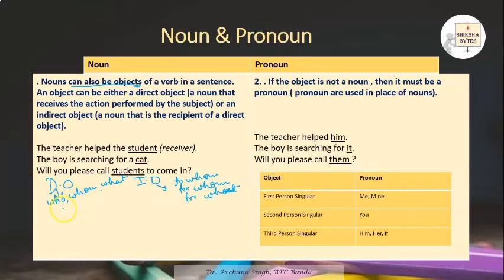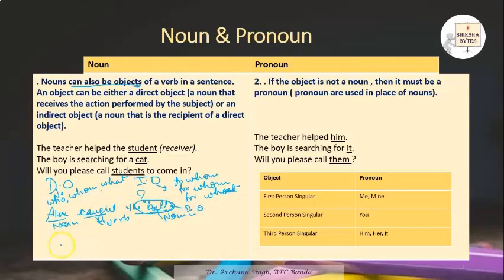Let's try to understand with an example. If I write, Alex caught the ball. Alex is a noun, caught is a verb, and this is the ball. Ball is your noun. Now after the verb you have this object. Alex caught what? You are getting an answer of what, so this is your direct object. Alex caught the ball, so this is your direct object.